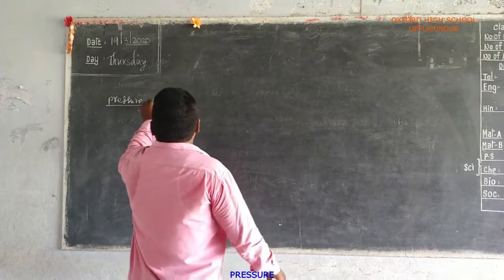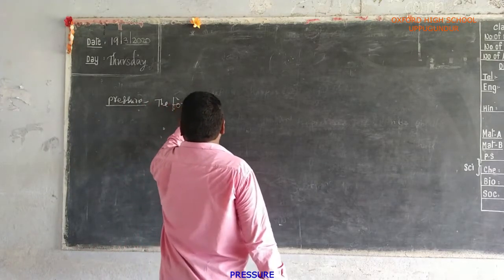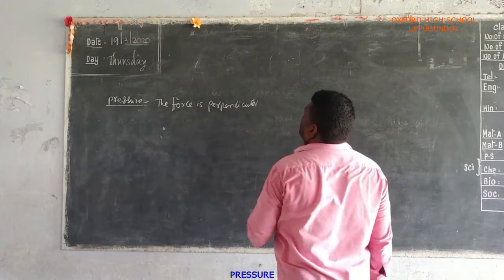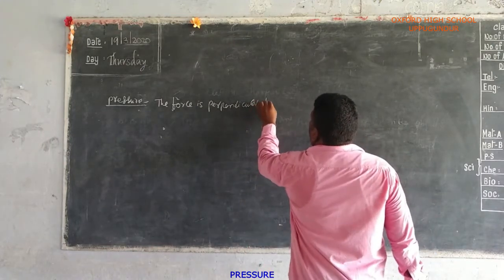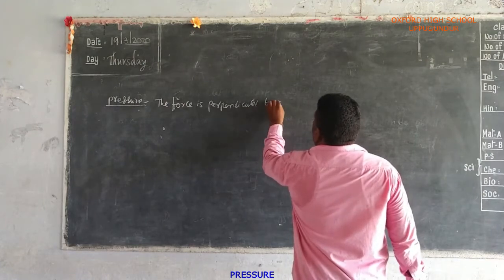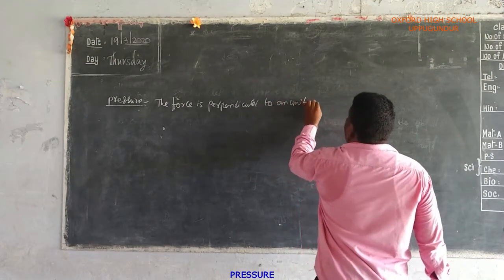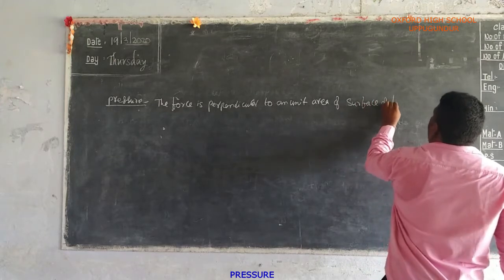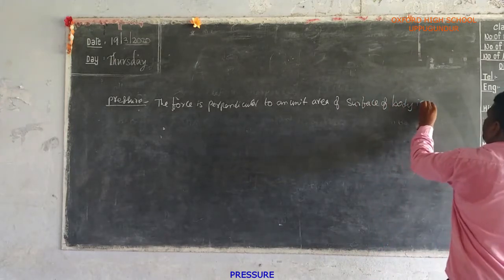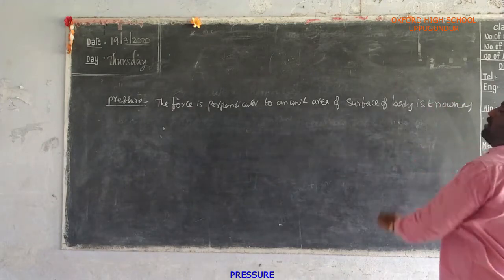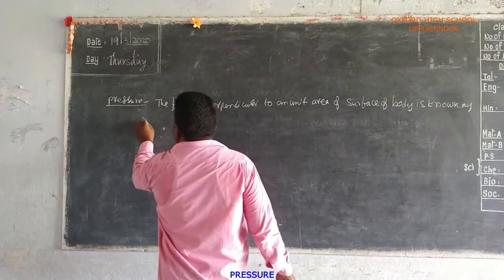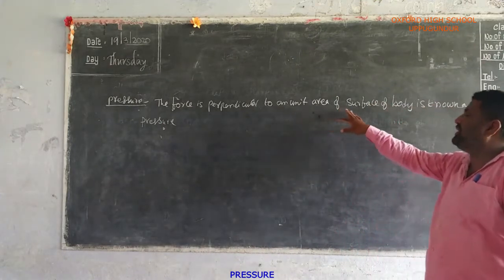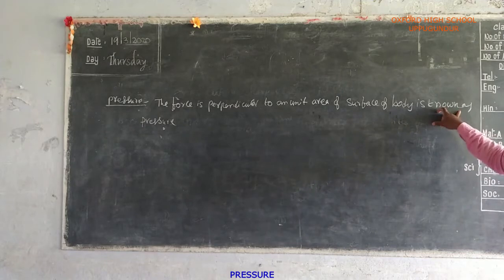What is the definition of pressure? The force perpendicular to a unit area of the surface of the body is known as pressure.